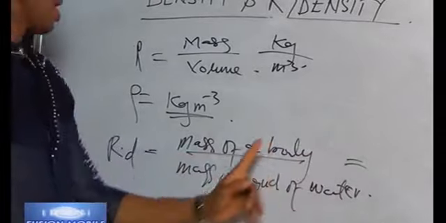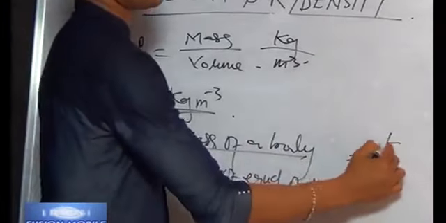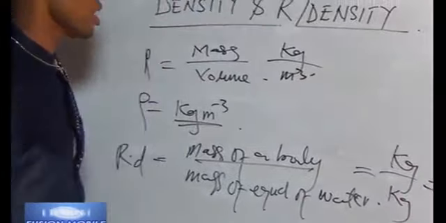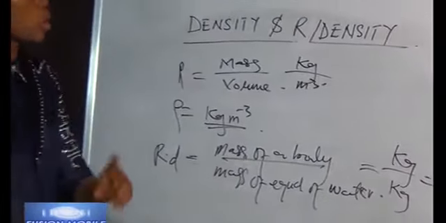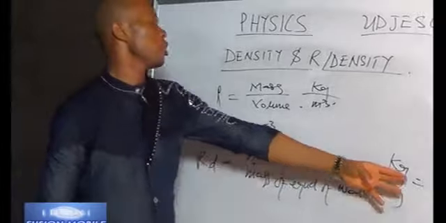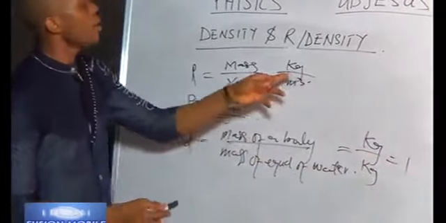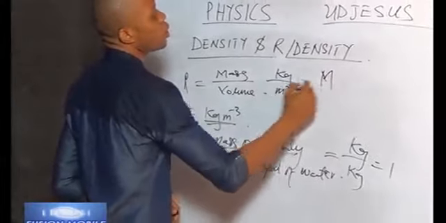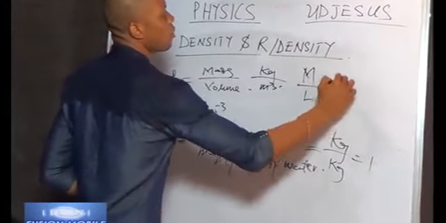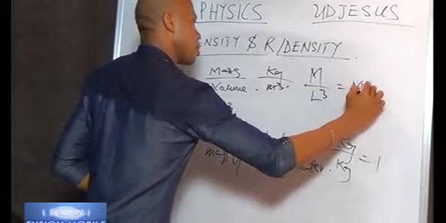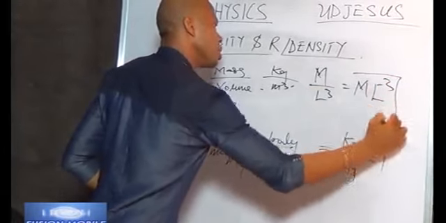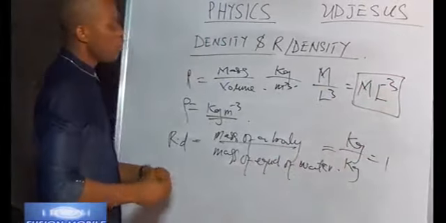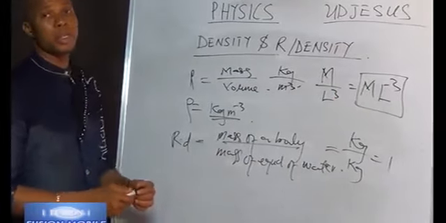The one up there is mass and the one down is mass. That means kilogram per kilogram, which is 1. So we'll say that the SI unit is unity. It's just 1. It has no dimension; we say it is dimensionless. While for density, kilogram is in mass, while this one is in length. So we have mass per length cube. This is the dimension of density. But relative density, we say, is dimensionless.